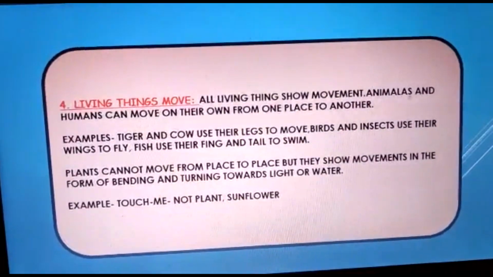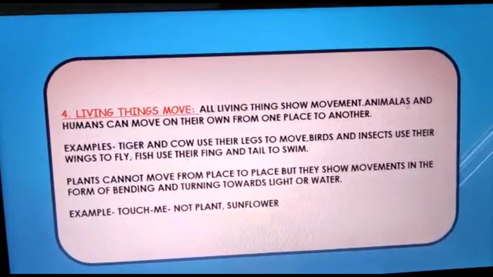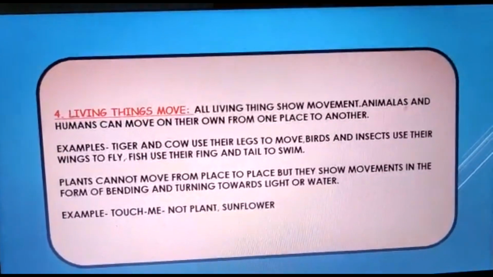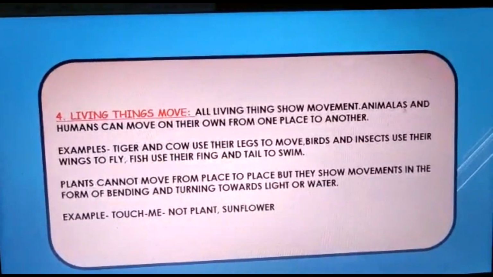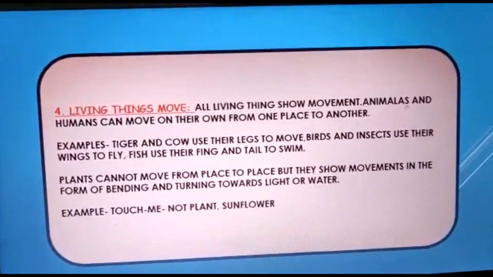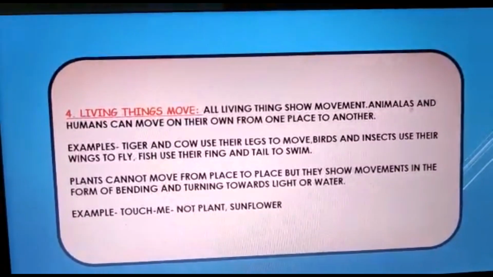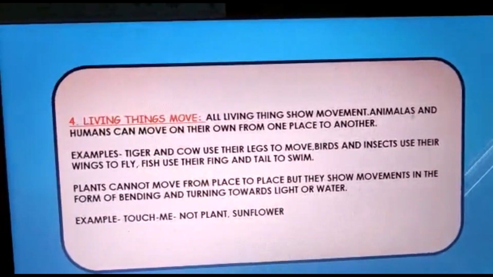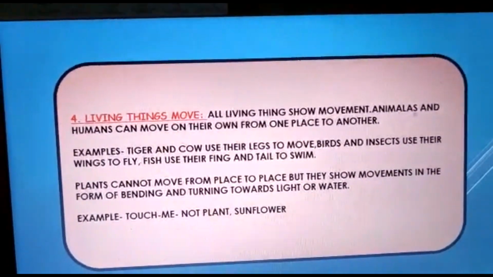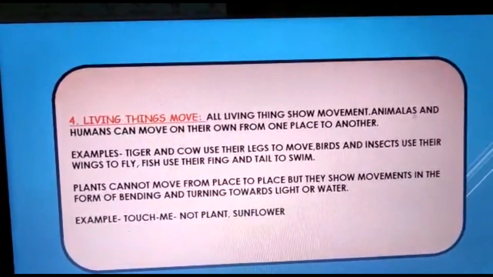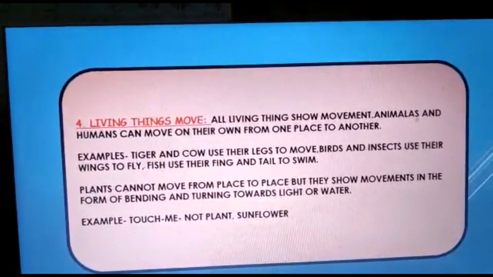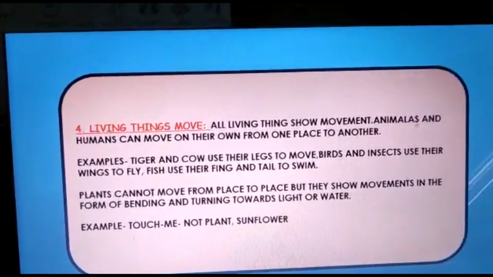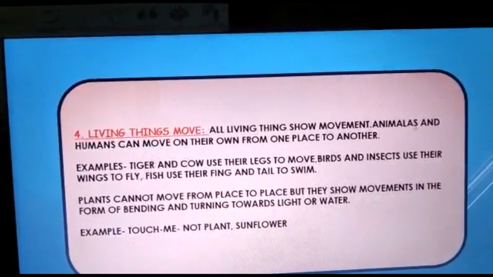Suppose you want to move from one place to another, what do you do? Either you walk or you can run. Similarly, animals also walk or run. And different living things have different organs, different characteristics which help them to move from one place to another. Like birds can fly with the help of their wings. Fish can swim with the help of their fins and tail.